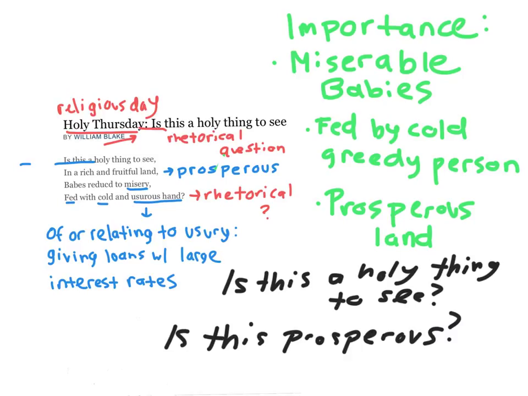So now that we've looked at this a little bit, let's think about the big picture. This rhetorical question, is this a holy thing to see, talks about the rest of the passage, with the miserable babies being fed by the cold hands in this supposedly prosperous land. So we're asking ourselves whether this whole thing is a holy thing to see, and whether this rich and fruitful land is even prosperous.